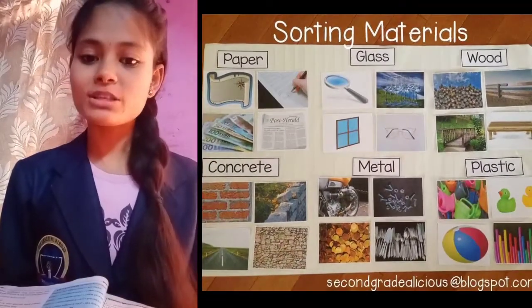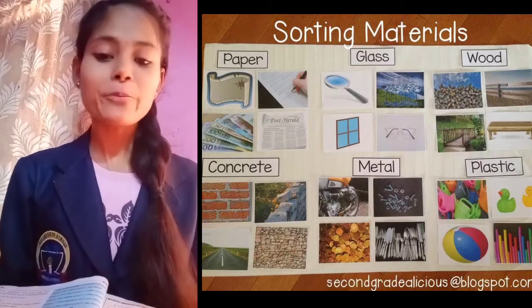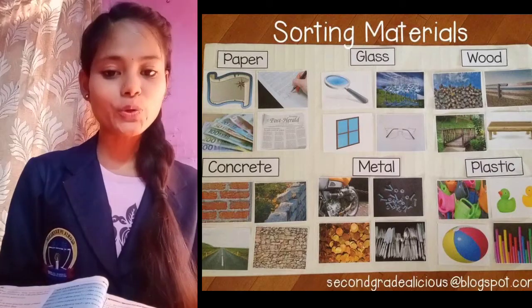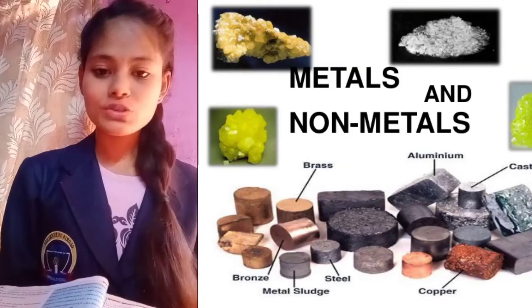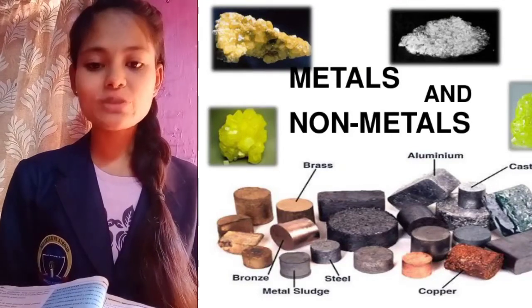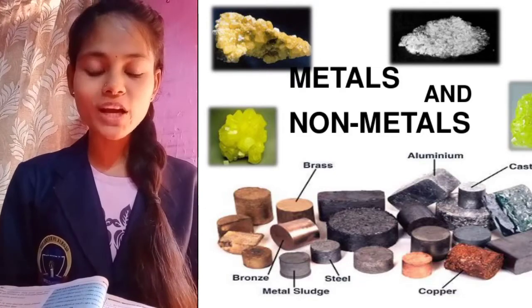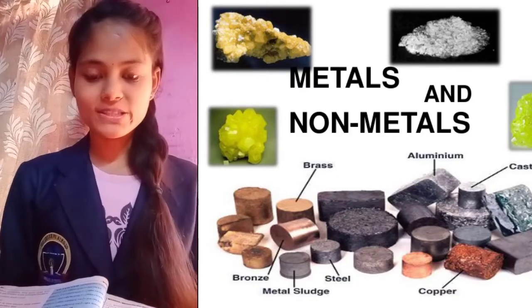These all are materials, and these all materials are basically divided into how many groups? They are divided into two groups, that is metals and non-metals. So this is what we are going to study in this chapter. What will we study about? We will study about metals and non-metals.